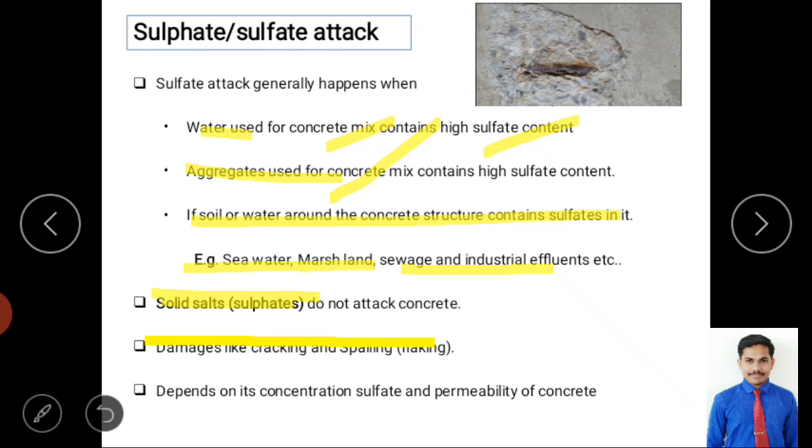Next is damages. Damage is mainly related to cracking and flaking.